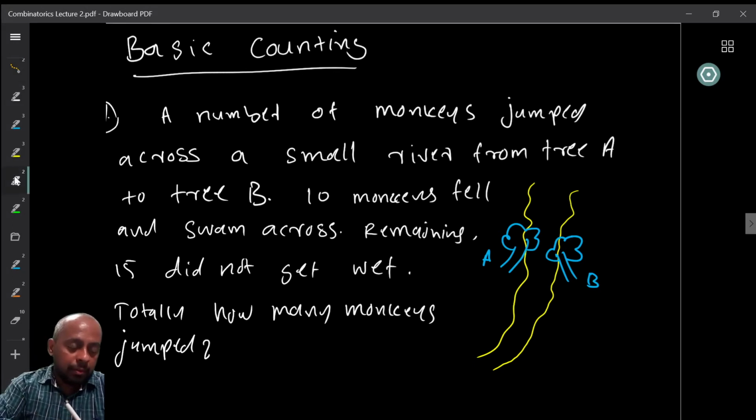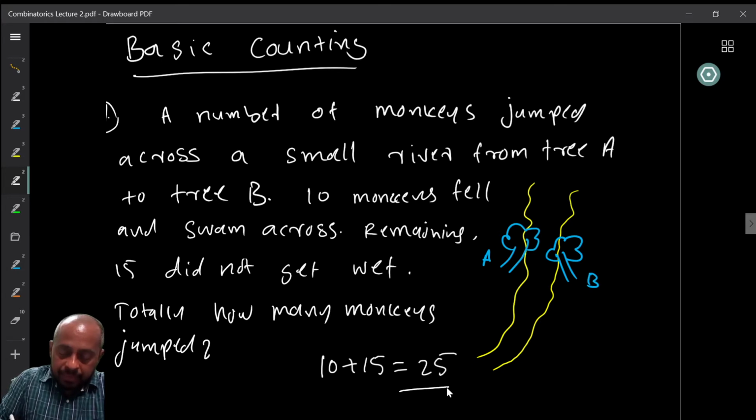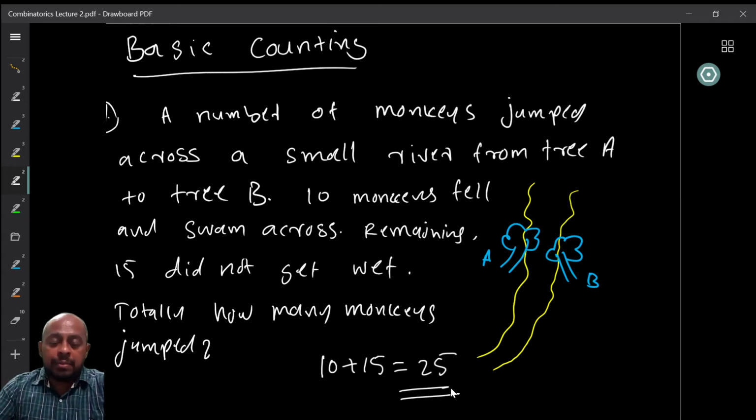Now this is a very easy question, right? Any student of mathematics should immediately be able to tell that since we have 10 monkeys who fell into the river and 15 who did not, we have 10 plus 15, which is equal to 25. So 25 monkeys basically jumped from one of the trees to the other across the river. That is the answer that we all know.